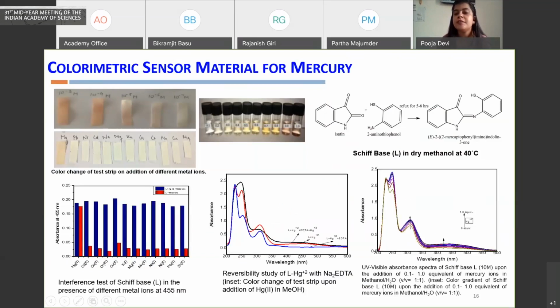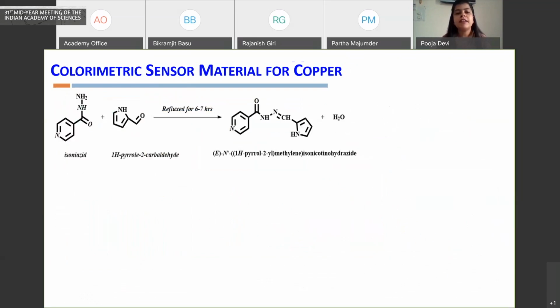And we can see that this platform is reversible and can be reused. We also demonstrated this platform on a paper substrate, so it can be used as a paper strip. Likewise, we developed another platform for copper ions, where again we are using the binding chemistry of nitrogen and oxygen to selectively bind copper.